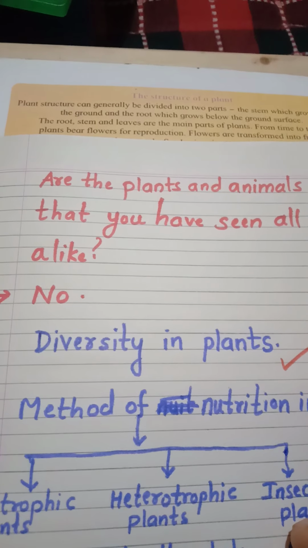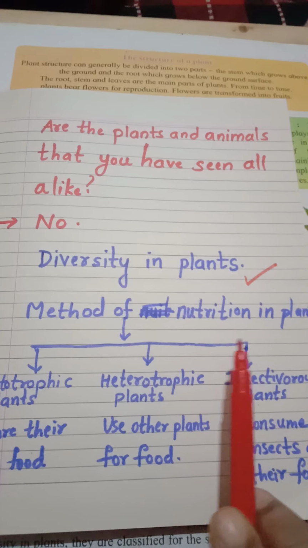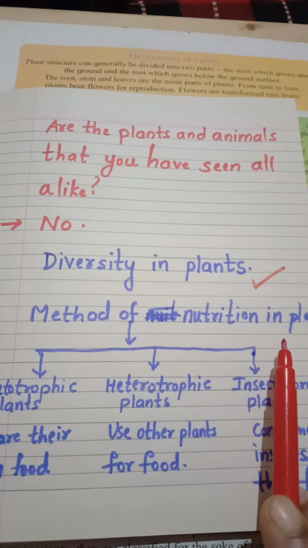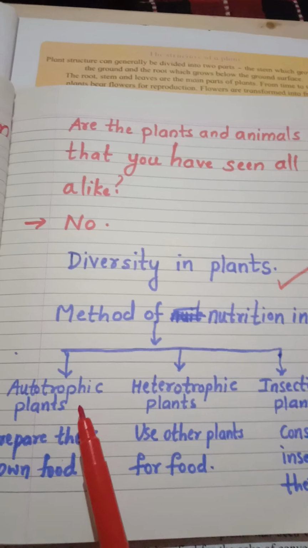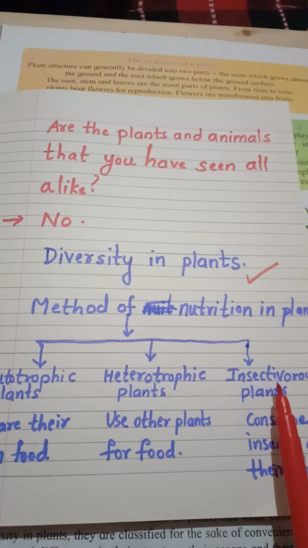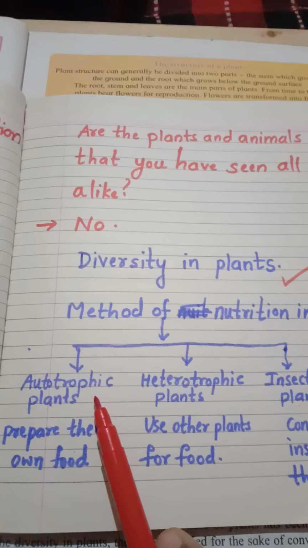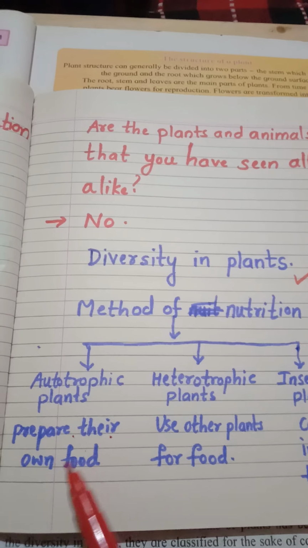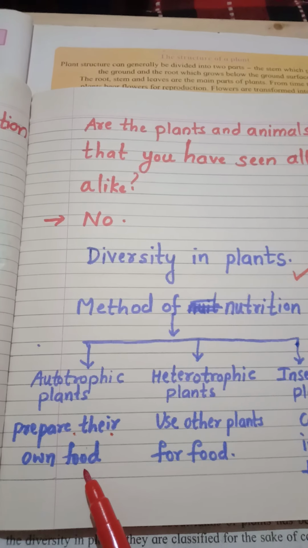plants. Clear with this? So there is a method of nutrition in plants to fulfill their need of food. So there are autotrophic plants, heterotrophic plants, and insectivorous plants. What are autotrophic plants? The plants which prepare their own food are called autotrophic plants.